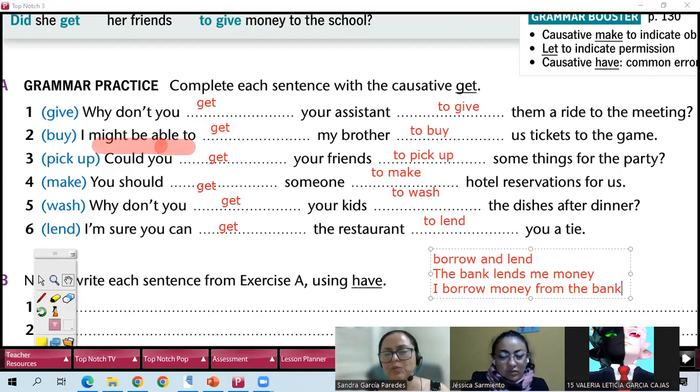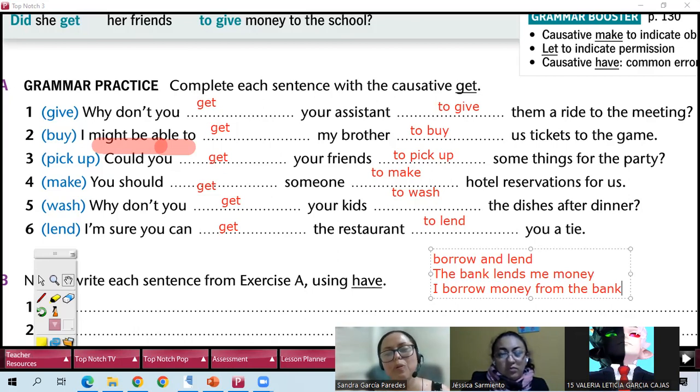Exactly. Lend is when you give. The bank lends me money. So the bank gives you money. So lend means give. The bank gives me money. So lend es prestar, but you use it when you give. Oh, I can lend you a book. I can lend you a pen. You need it, I can lend it to you.